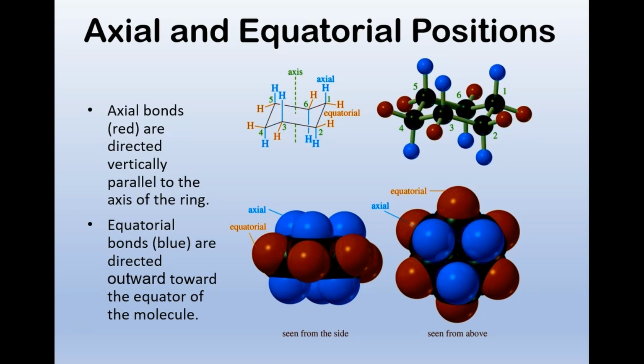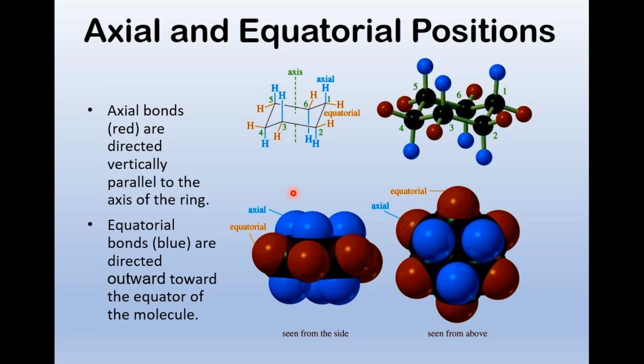So in the chair position, right now we just have hydrogens, but we can label these hydrogens as either being axial or equatorial. So the way I like to think about this is the North Pole up here, South Pole down here. What separates the two hemispheres of the planet? What's that line? It's geography class.